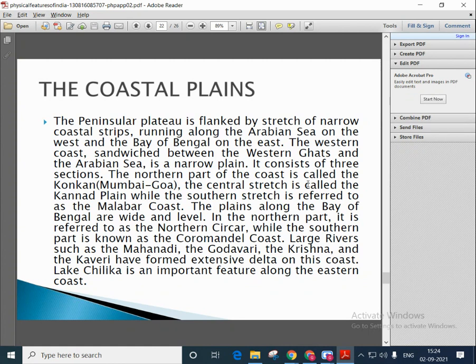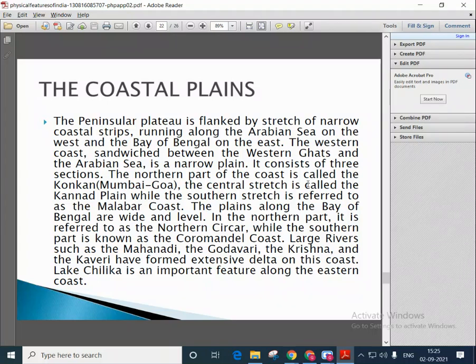The northern part of the coast is called the Konkan, that is Mumbai, Goa. The central stretch is called the Kannada Plain, while the southern stretch is referred to as the Malabar coast. The plains along the Bay of Bengal are wide and level. In the northern part, it is referred to as the Northern Sirkars, while the southern part is known as the Coromandel coast.